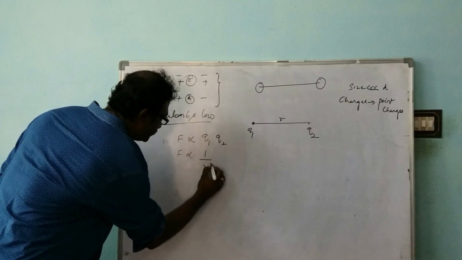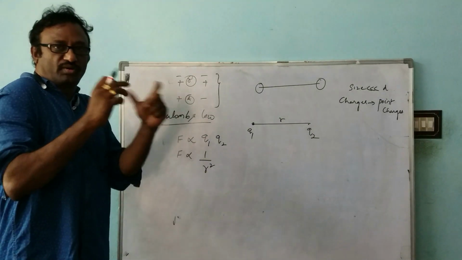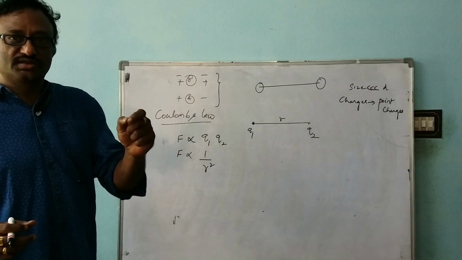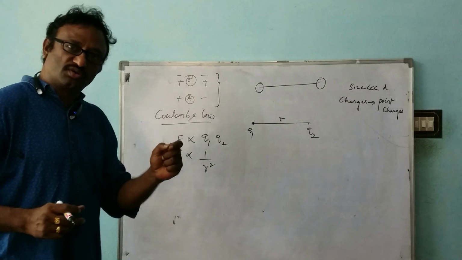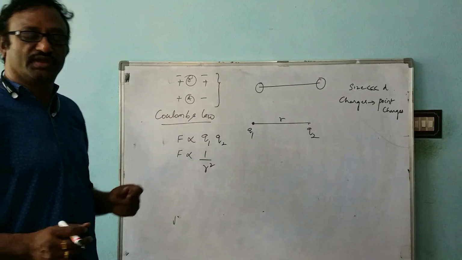Combining these two, the force acting between the two point charges at rest is directly proportional to the product of the charges and inversely proportional to the square of the distance between them.